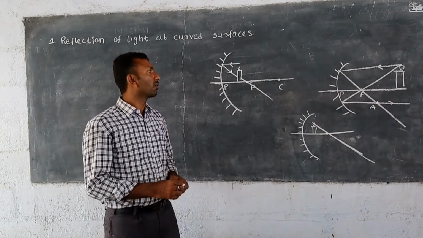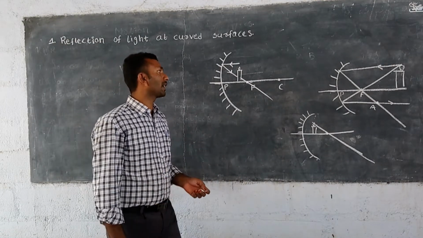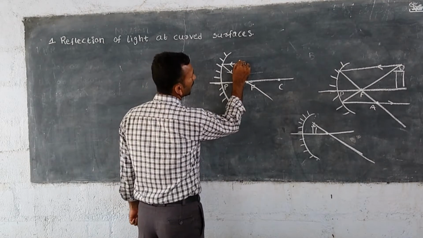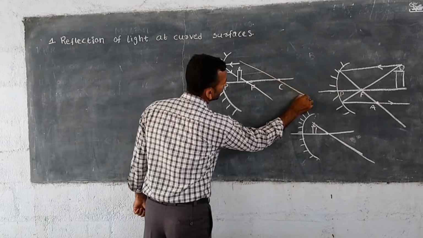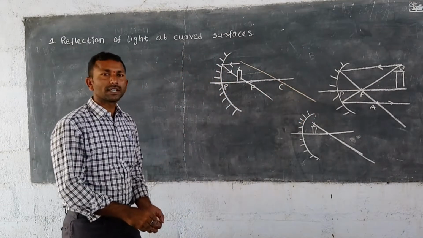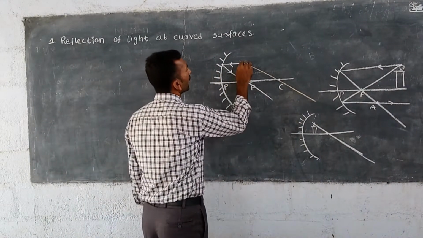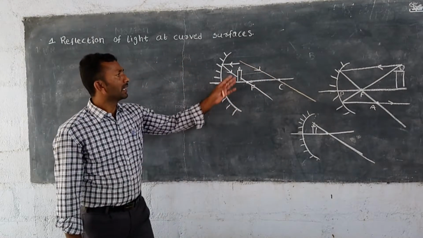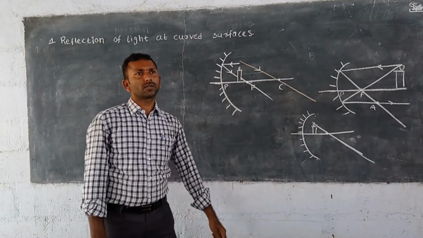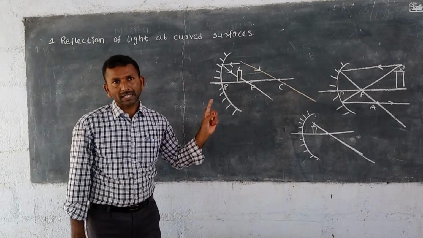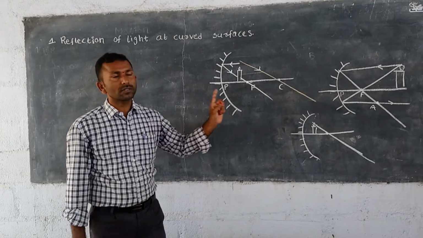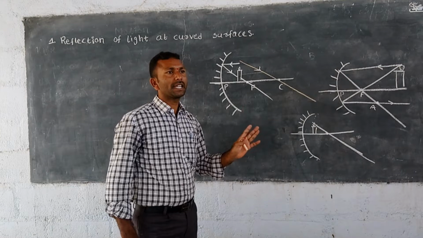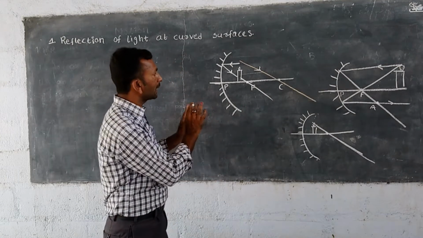That's why we are going to the third light ray. What is the third light ray? We have taken the light ray which is going through the center of curvature. And why are we taking this? Even this one is also not going back, but when a light ray going through the center of curvature is incident on any surface, it will come back along the same path.